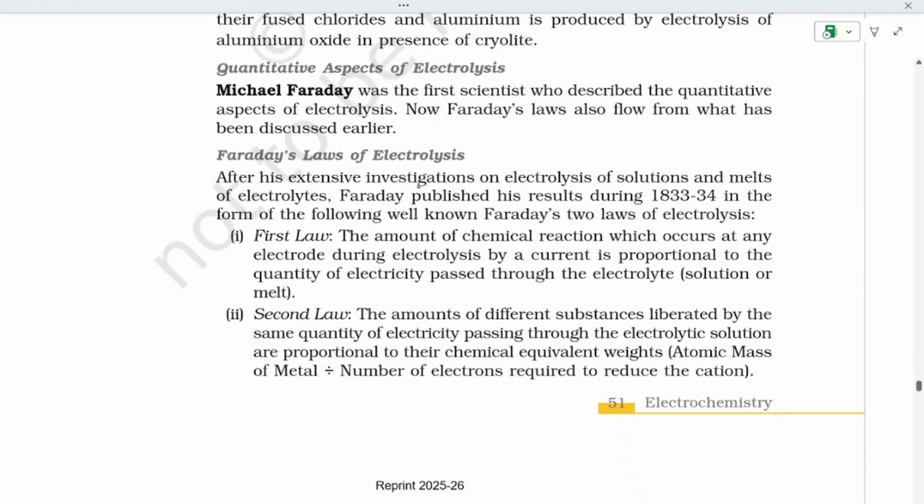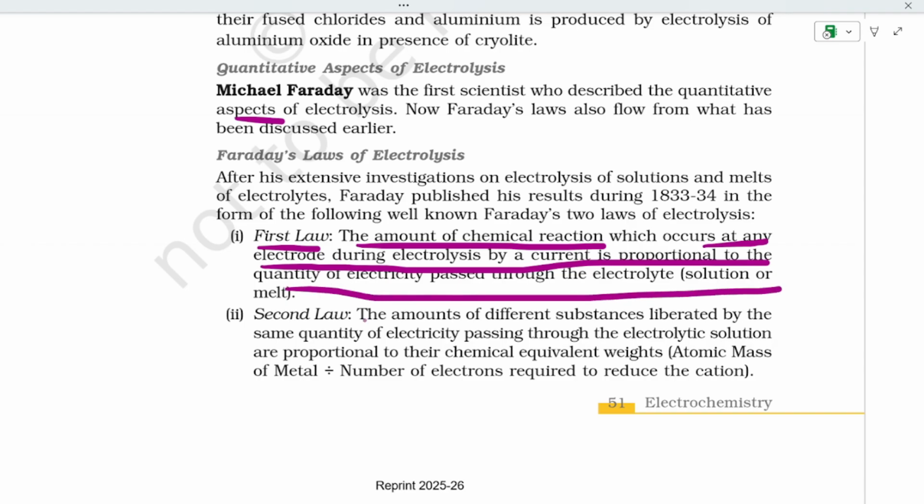If we see Faraday's laws, Michael Faraday was the first scientist who described the quantitative aspects of electrolysis. Now let's see what the laws are. His first law was that the amount of chemical reaction which occurs at any electrode during electrolysis by a current is proportional to the quantity of electricity passed. Now he is saying that the amount of chemical reaction which occurs at any electrode, it may be cathode or anode, during electrolysis, is proportional to the quantity of electricity passed.